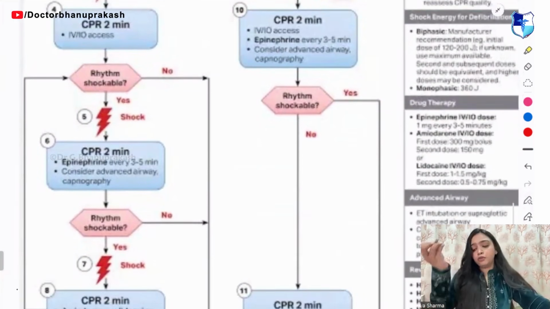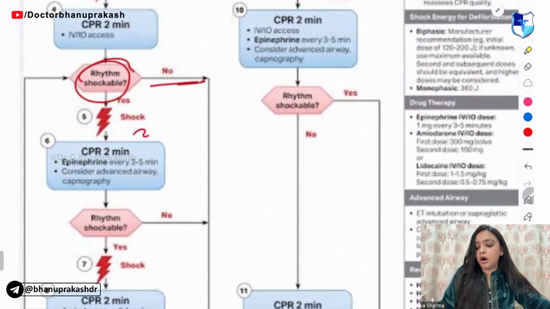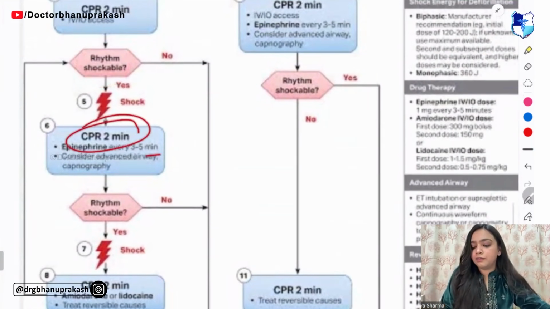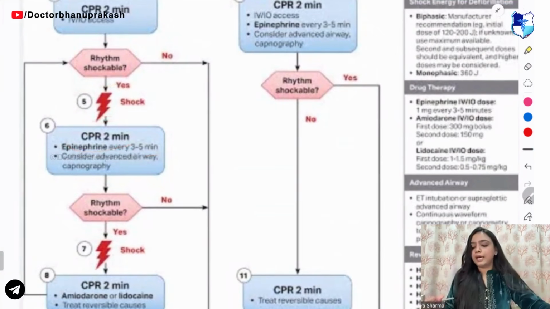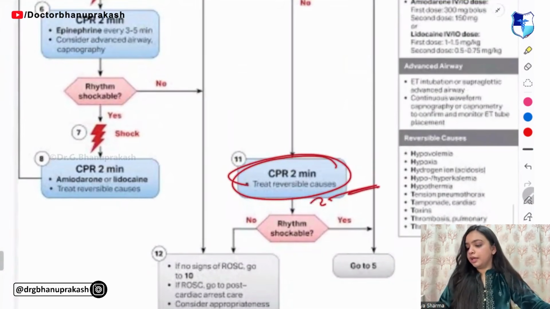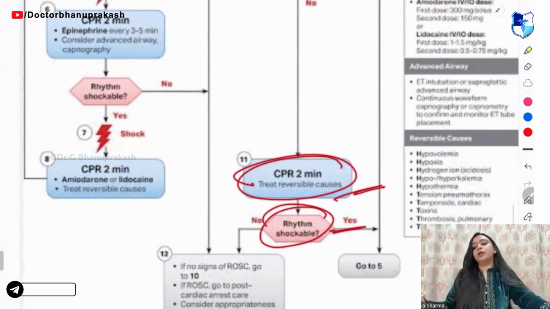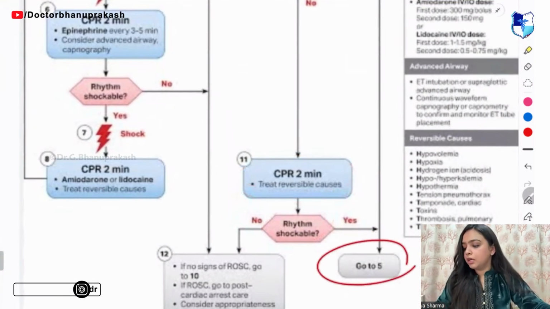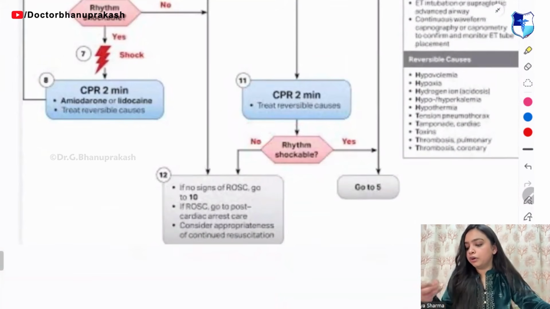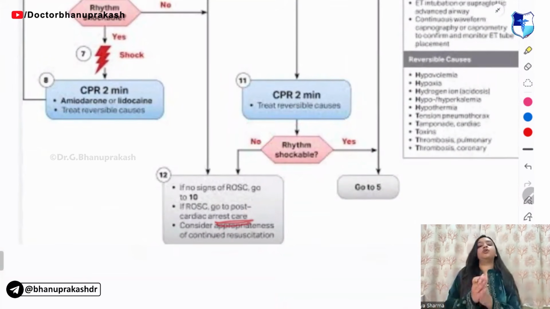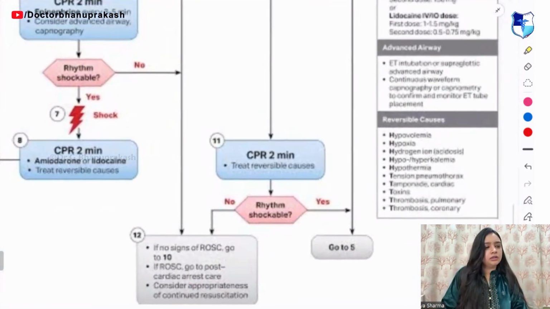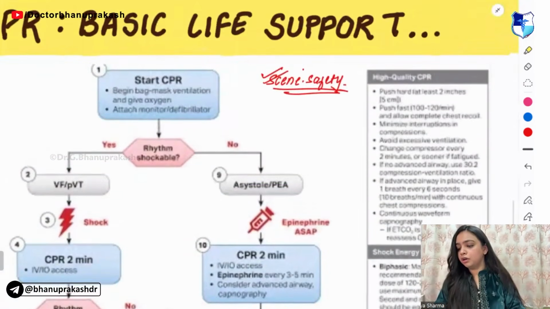Then again you have to check whether the rhythm is shockable or not shockable. Give the CPR and give epinephrine every 3 to 5 minutes. Right. Next, CPR for 2 minutes. Then again check whether the rhythm is shockable or not. If it is shockable, then you can go ahead. If it is not shockable, you have to give the cardiac care to the patient properly.